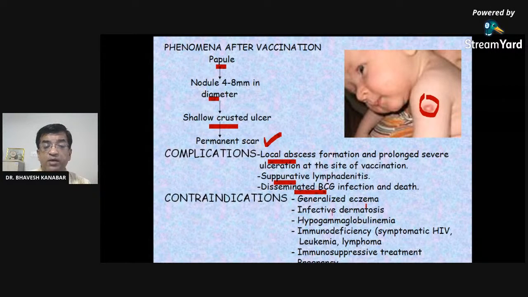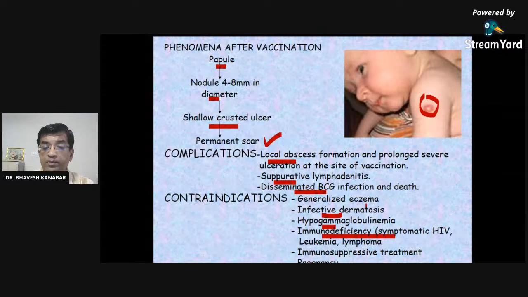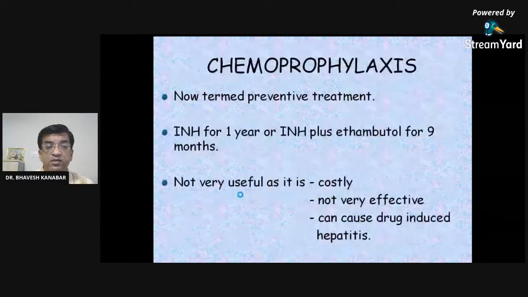Contraindications: generalized eczema, infective dermatosis, hypogammaglobulinemia. So if any person is suffering from eczema or immunodeficiency, most commonly already having HIV infection, in a child, right? Then leukemia or lymphoma, immunosuppressive treatment, pregnancy, then this child may not be given the BCG vaccine.